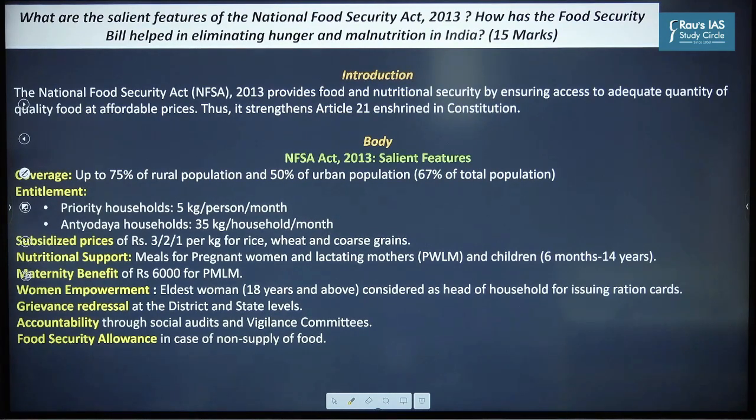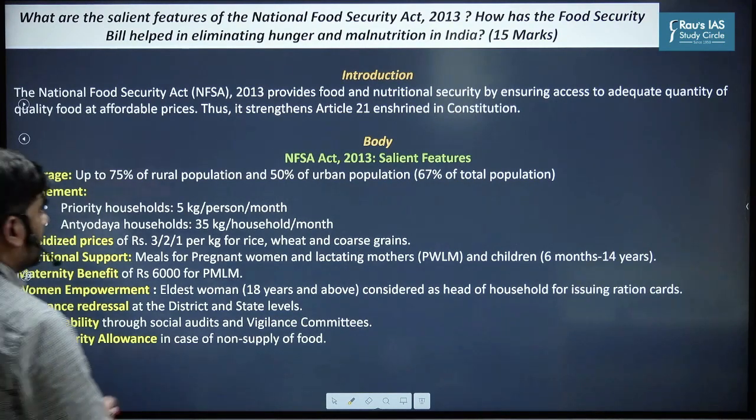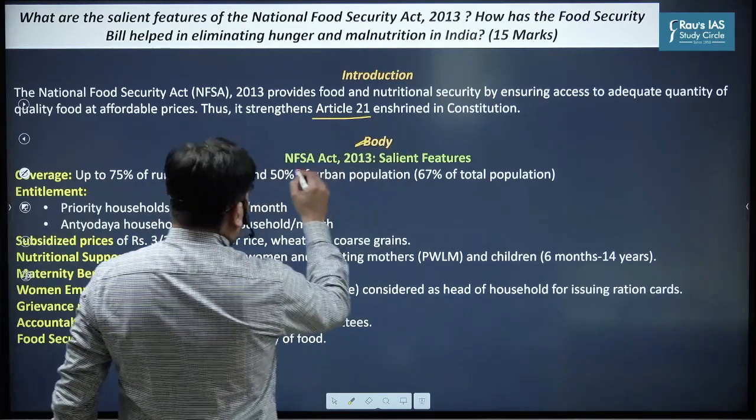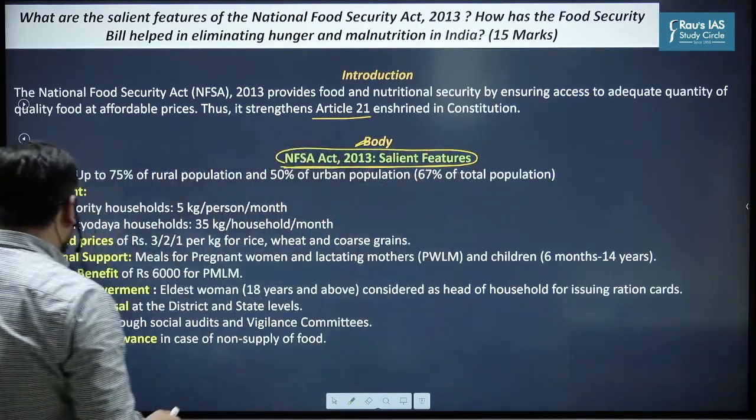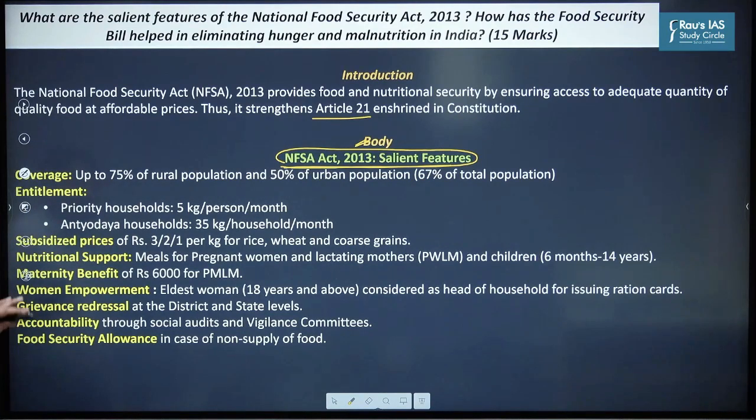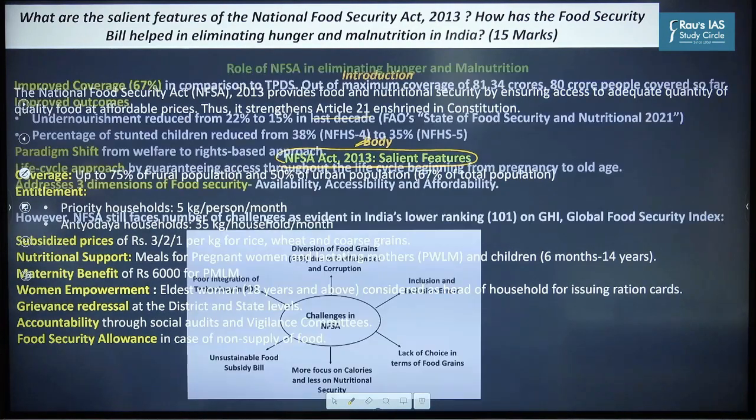So look at the question. Introduction here: NFSA 2013 provides food and nutritional security by ensuring access to adequate quantity of quality food at affordable prices. Thus, it strengthens Article 21 enshrined in the Constitution. Body of the answer, NFSA salient features. You must underline these things. So you have 5 to 6 salient features which you must highlight.